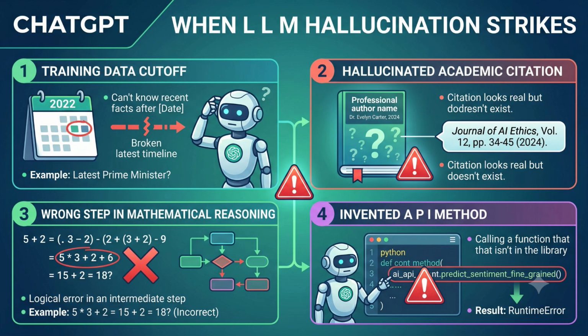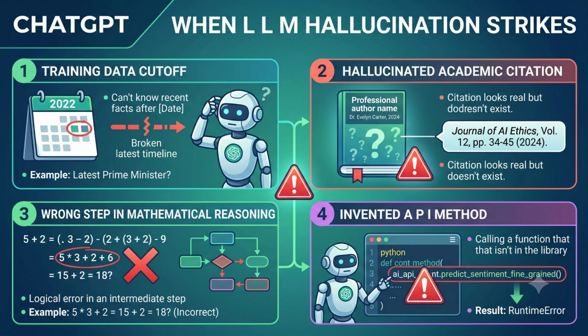Drop down to the bottom left corner into quadrant number 3. You can see a math equation and a flow chart with a big red X next to it. LLMs do not actually calculate, they predict symbols, so it can nail the first three lines of a complex logical proof and then suddenly fumble a basic math step in the middle, leading you straight to a broken conclusion.